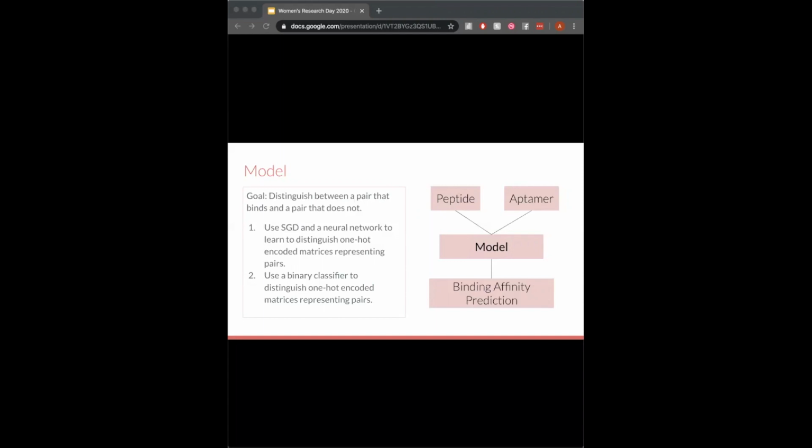The first uses stochastic gradient descent and a neural network to distinguish between one-hot encoded matrices representing the aptamer peptide pairs. We find that this model has trouble distinguishing between binding and non-binding pairs. The second model we've tried is a binary classifier. This works exactly how you would imagine, distinguishing between pairs that do bind and pairs that don't bind. This neural network uses kernels and convolutional layers to represent an n-gram-like analysis. We find that this binary classifier performs slightly better, but it's difficult to understand whether the patterns and motifs that the network picks up on are biologically relevant.